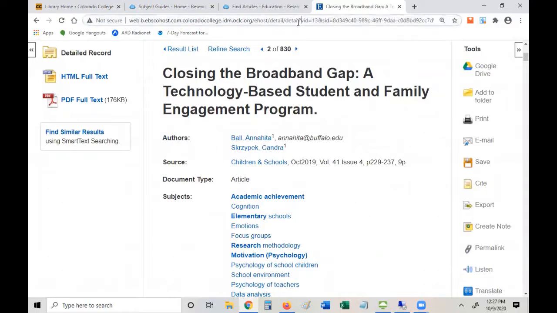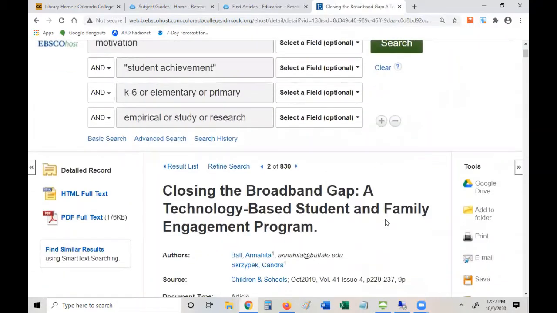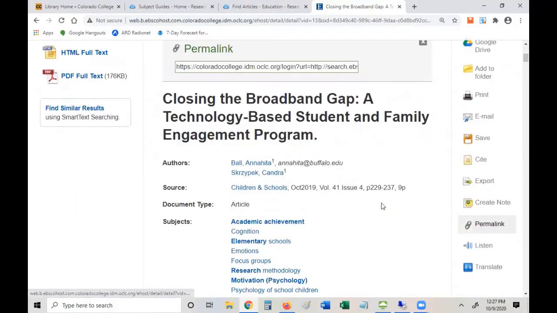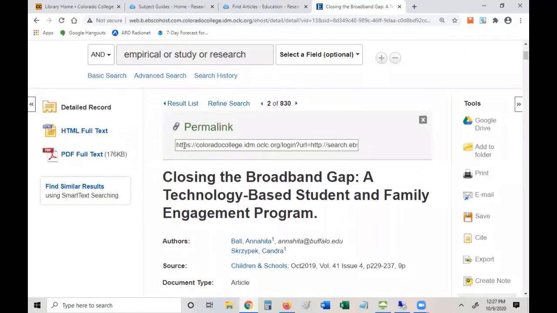do not copy this link up here. This is a session specific link that will turn into garbage after a couple of hours. So if you copy and paste that into an email to yourself or Word or whatever, and then try to go back to it the next day, it's going to turn into an error message and you're going to be very sad. So what you need to do is go to this permalink, and it should open a link up